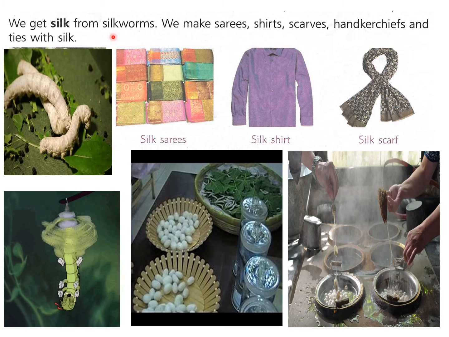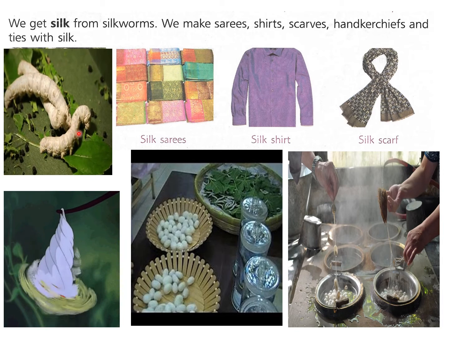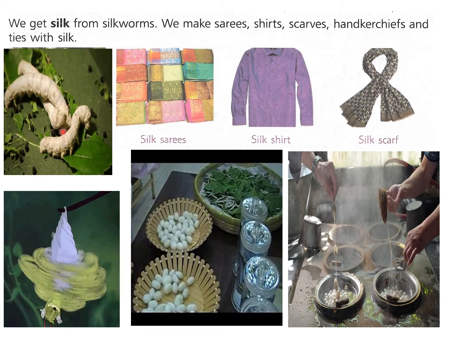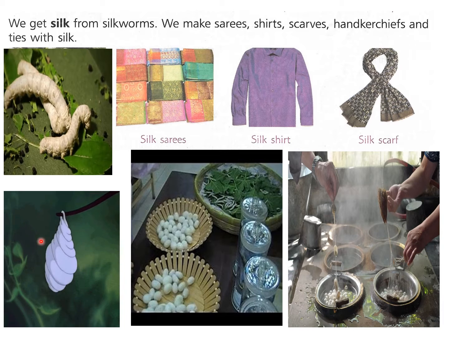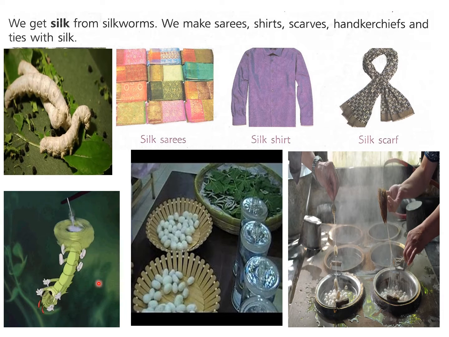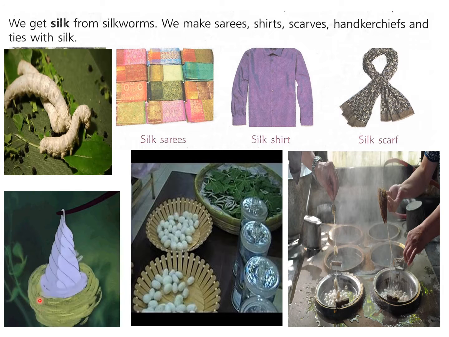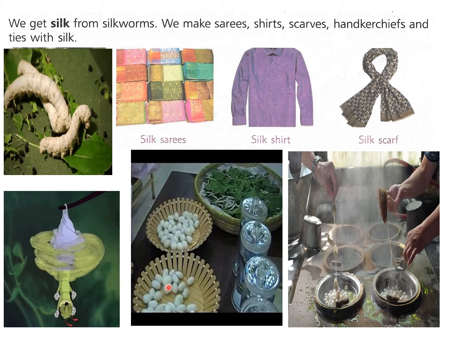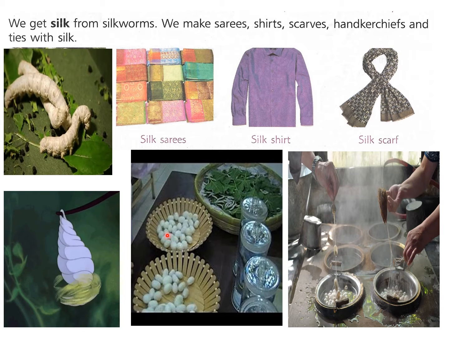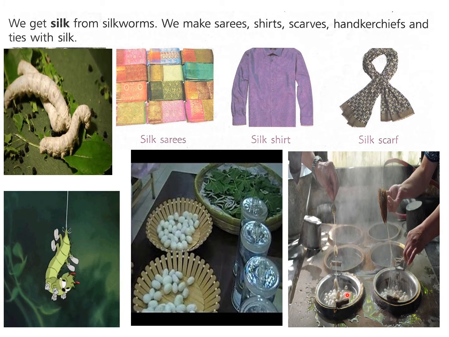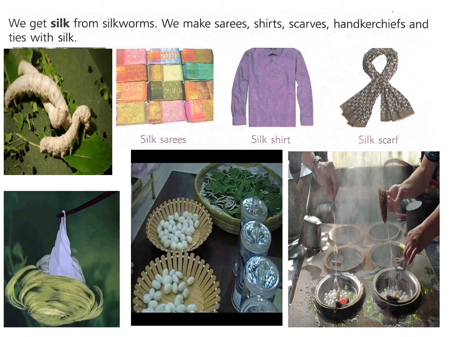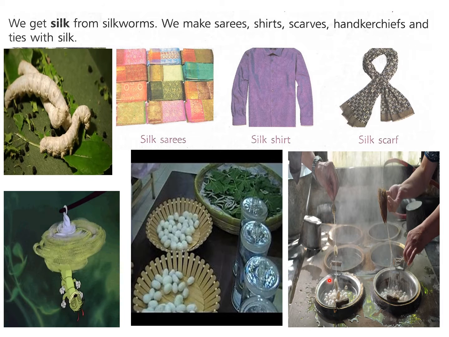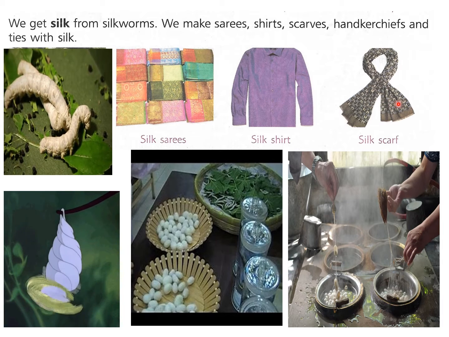Okay, now we get silk from silkworms. You can see the silkworms here. Now these silkworms, what they do, just like a butterfly, the larva of the silkworm protects itself with a shell-like structure. It makes a shell-like structure around its body, which is called cocoon. Now this cocoon, you can see here, they are here in a plate. Now these cocoons are boiled in water. In hot water, you can see the steam is coming out, and then the silk starts coming out of these cocoons, and which is used to make silk sarees, silk shirts, silk scarf.